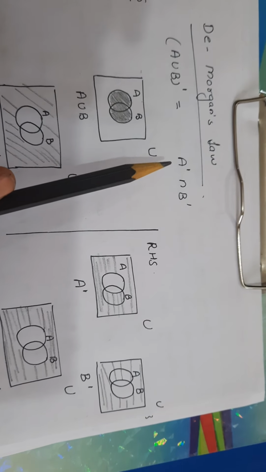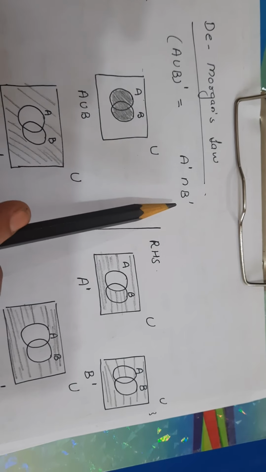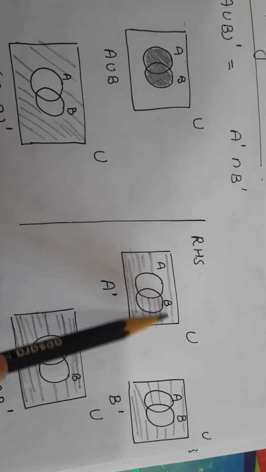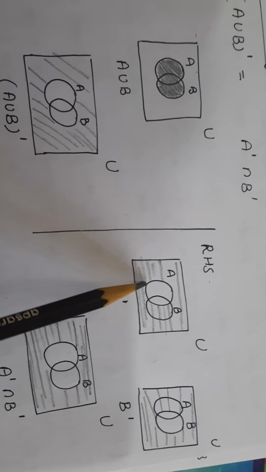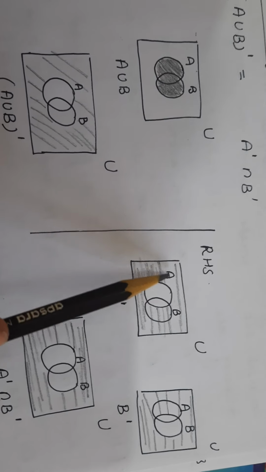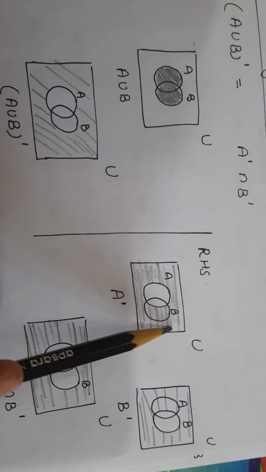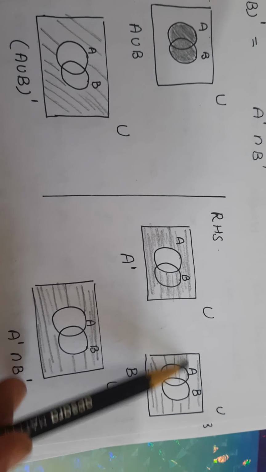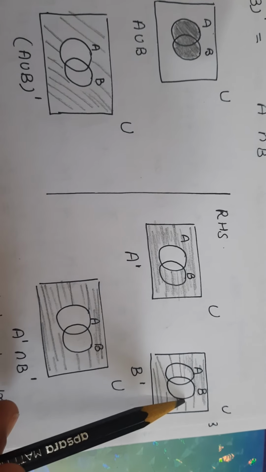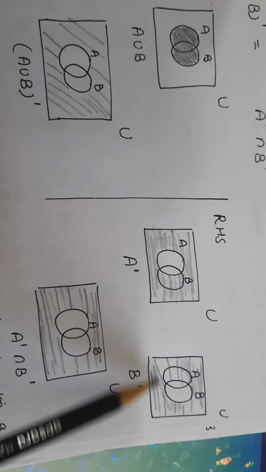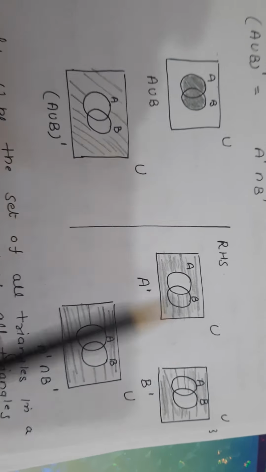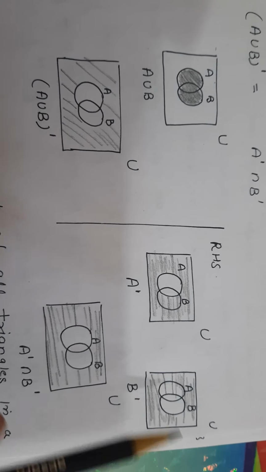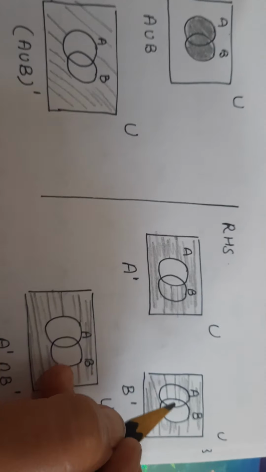For the right hand side, we have to find the intersection of A complement and B complement. A complement is other than A, so the region outside the circle of A will be shaded whole. This is the outer region of A. Done. This is your A complement. Now B complement: the region other than B, or the points which are not in B, will be in its complement. Done. Now we are going to take the intersection of these two diagrams, that means the portion which is common in these two diagrams. Right. So this is up to here.